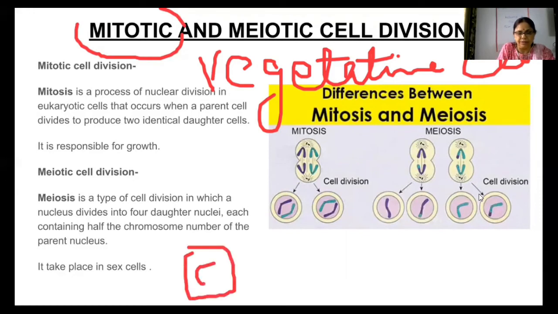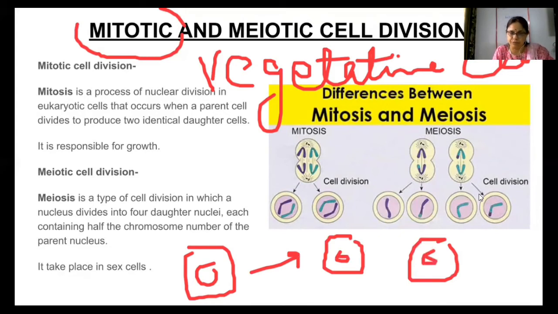Two identical cells means they have the same number of chromosomes. Say for example, it has got 2n number of chromosomes. So the daughter cell will also have 2n number of chromosomes in case of mitotic cell division. And it is responsible for growth, a very, very important thing to understand.